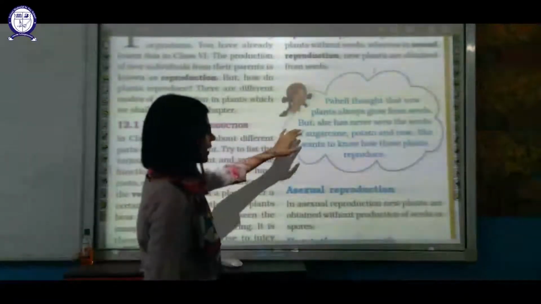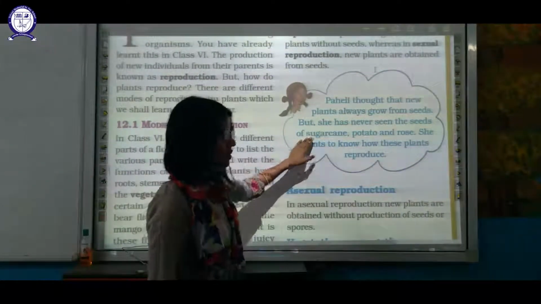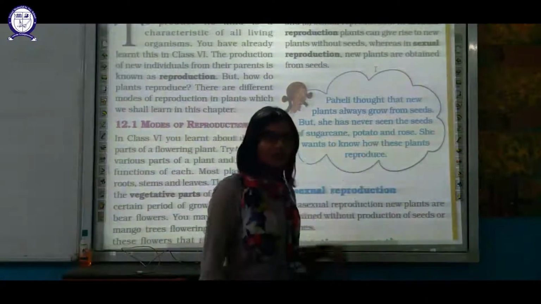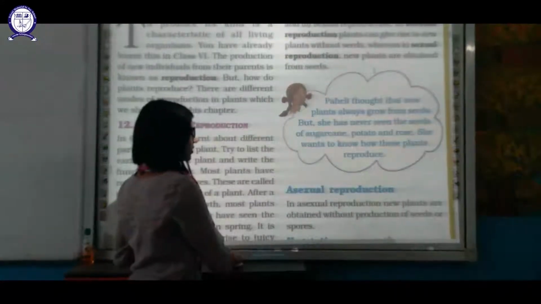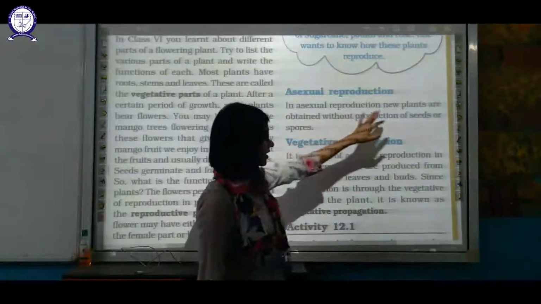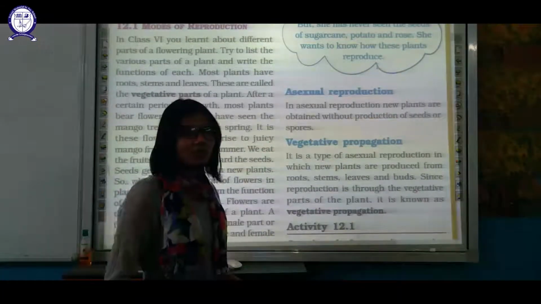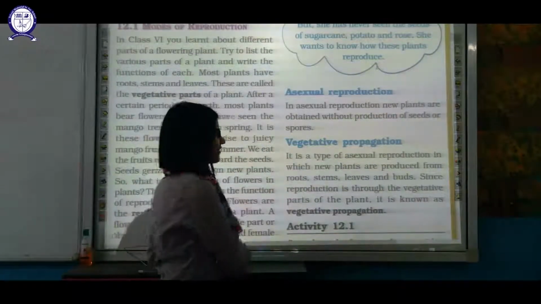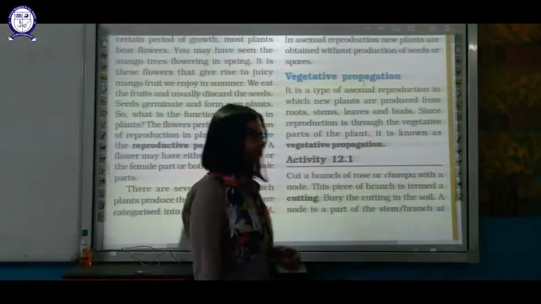Paheli thought that a new plant always grows from a seed, but she has never seen the seed of sugarcane, potato and rose. Let us study how these plants regenerate, regrow, reproduce. In asexual reproduction, new plants are obtained without the production of seeds and spores also. So the very first kind of asexual reproduction is vegetative propagation.